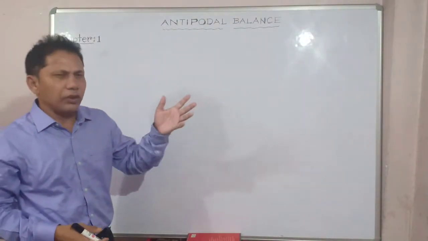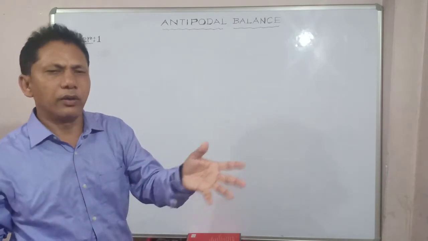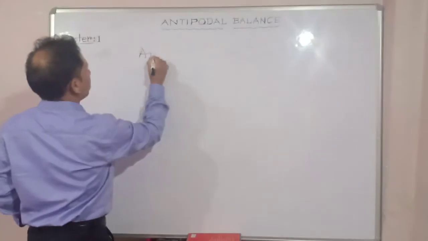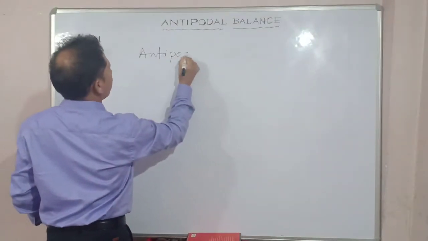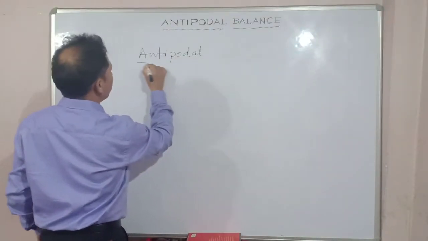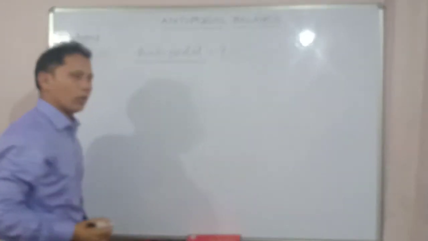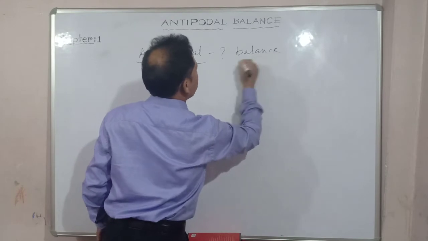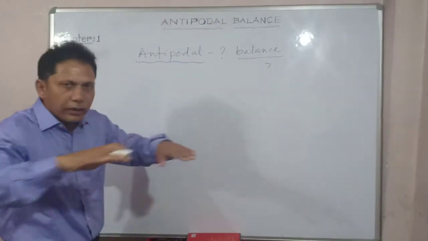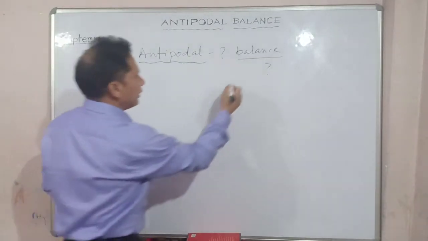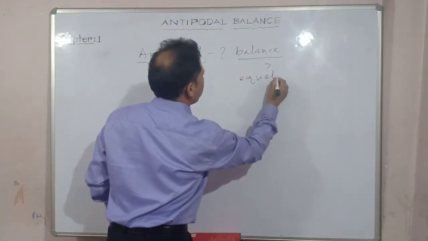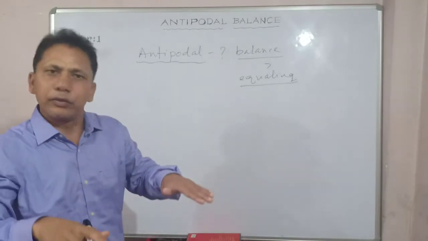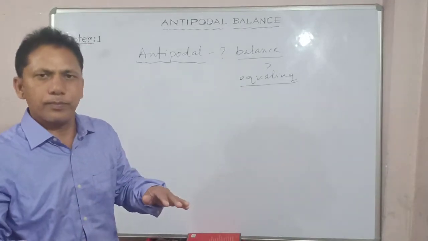Now, I don't know whether you must have heard it or not. But actually, this antipodal balance, if I write it out here, antipodal. What do you mean by antipodes? Then we'll discuss the balance later on. Most of you know what balance means. Balance means almost equaling the thing, an arrangement which is balanced, you can say. This equal to this. My point.